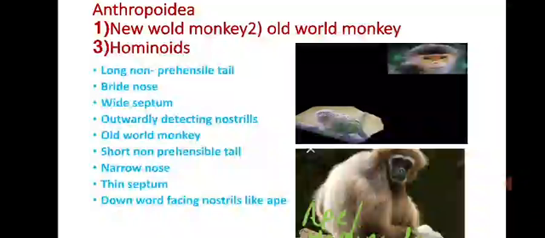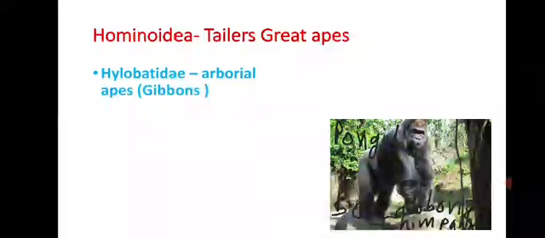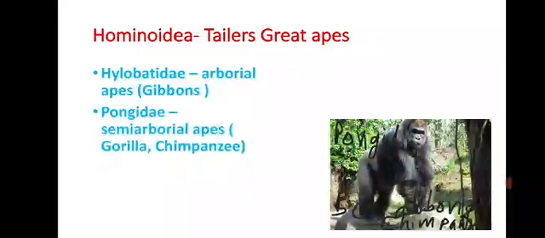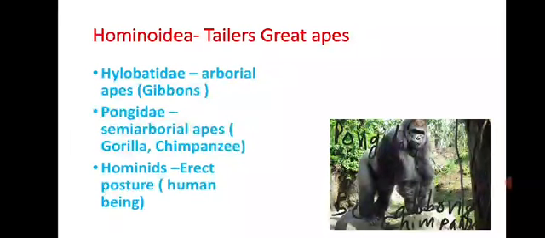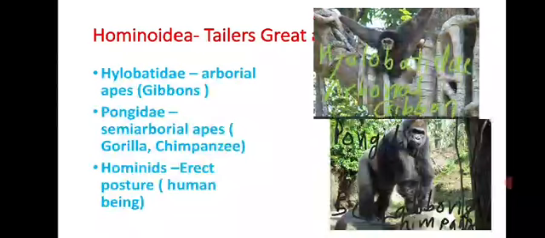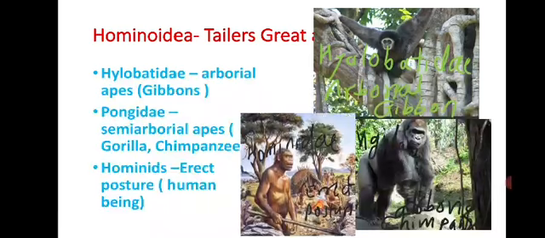And here the hominoids, that is the ape-like monkeys. Then hominoids, the great apes, are the Hylobatidae, arboreal apes, gibbon-like, Pongidae, the semi-arboreal apes, and Hominidae, having an erect posture. Hylobatidae are arboreal apes. Arboreal means they live on trees. This is called arboreal. Pongidae, semi-arboreal, gorilla and the chimpanzee. And Hominidae have an erect posture. Right.